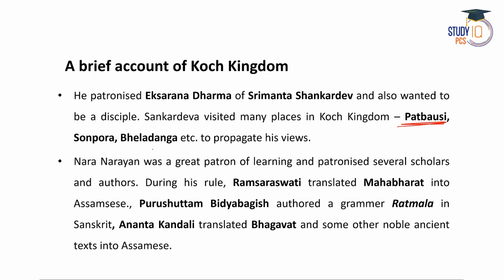Then Naranarayan was a great patron of learning, and he patronized several scholars and authors. During his rule, Purushottam Vidyabagish authored a grammar called Ratnamala in Sanskrit. Then Rama Saraswati translated the Mahabharata into Assamese. Very, very important information: during the rule of Koch Raja Mahamanikya, Madhav Kandali translated the Ramayana. And here, during the reign of Naranarayan, Rama Saraswati translated the Mahabharata into Assamese. Then Ananta Kandali translated the Bhagavata and some other noble ancient texts into Assamese. Right?